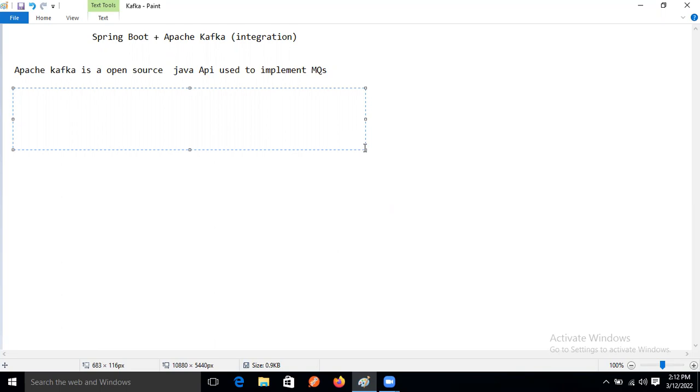If load is increasing, our MOM server will become slow, guys. The performance of the MOM server will reduce.